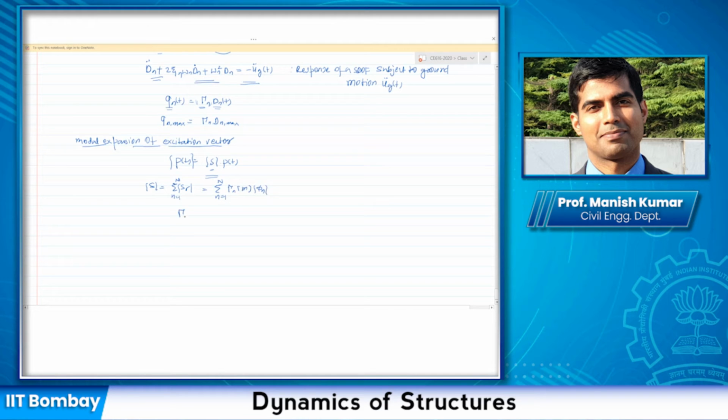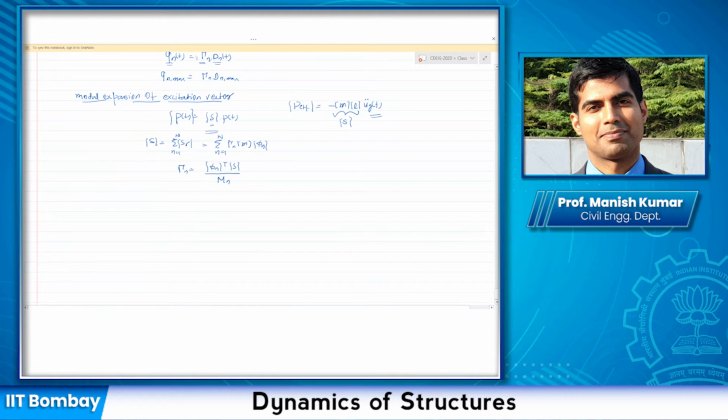Phi n, where this gamma n is nothing but phi n to the power T times S divided by Mn. And if you consider seismic force, what is the P effective? P effective is mass times L times ug double dot(t). So if you compare, this becomes your S, the spatial variation, and this is your time variation.